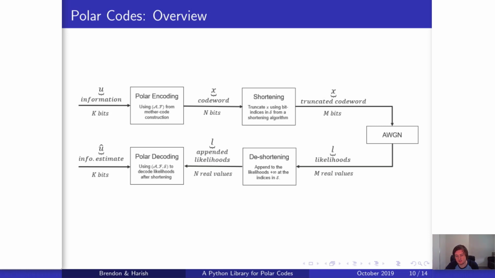And then we modulate using BPSK and put it through an AWGN channel. And then we end up with m real valued likelihoods. And then we de-shorten by appending plus infinity for the indices of the shortening set. So we're appending, and now we have n real values, and we give this to the mother code polar decoder using the information set, the frozen set, and the shortened set. And then we end up with our information estimate of k bits.